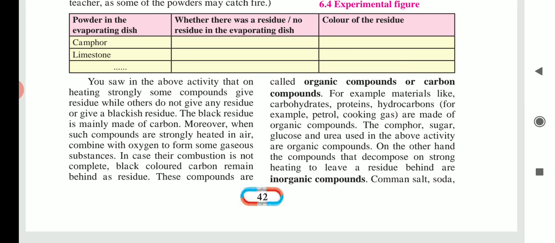Okay, now see the next one, inorganic compounds or substances. They originate from sources other than plants or animals. Those sources are normally called minerals, meaning inorganic substances we get from minerals. When we burn them, the portion that is left remaining is called residue. For example, salt. When we burn salt, we see that a white colored residue is left behind.